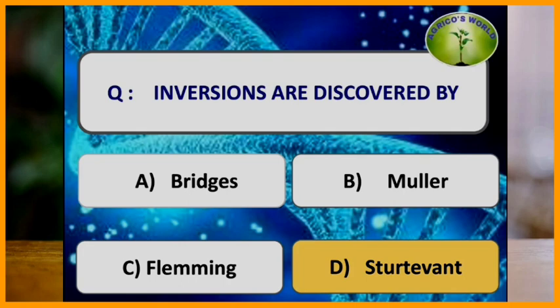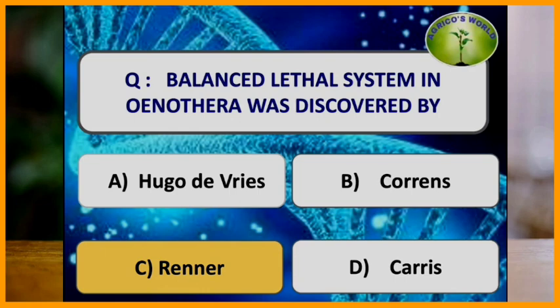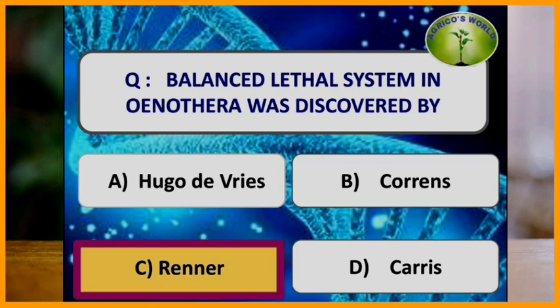Inversions are discovered by which of the following scientists? Inversions are discovered by the scientist Sturtevant, and inversions are reported in crops such as maize and Nicotiana. Balanced lethal system in Oenothera was discovered by? The balanced lethal system in Oenothera was discovered by Renner.